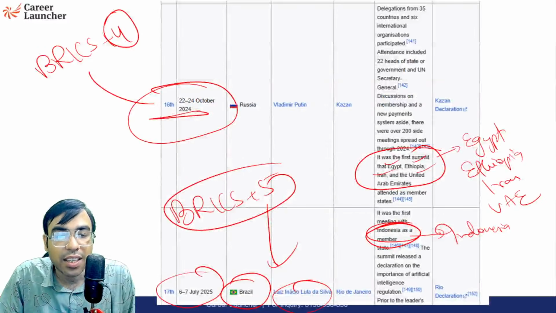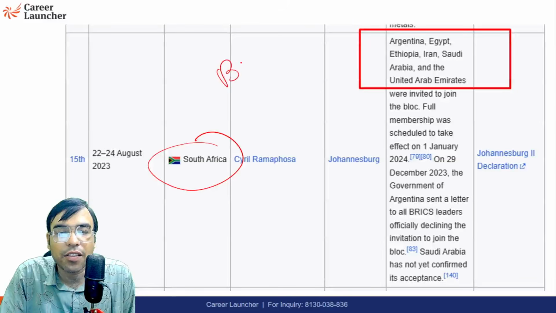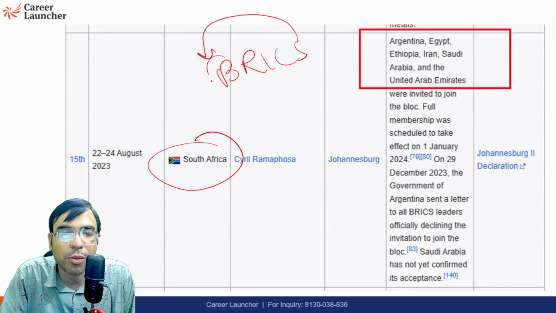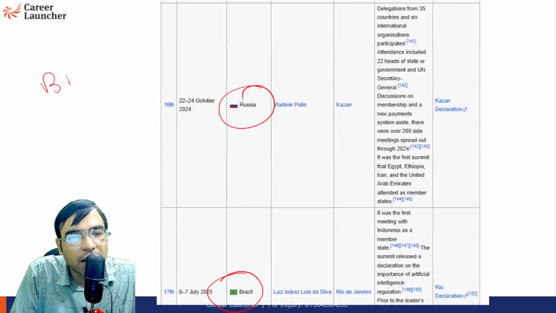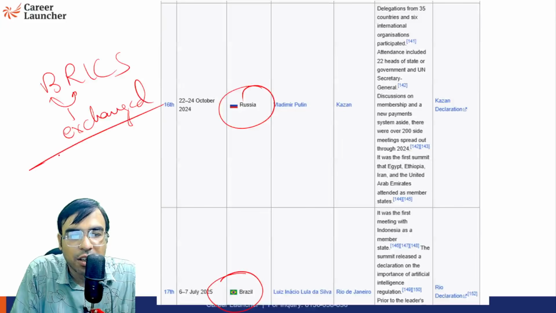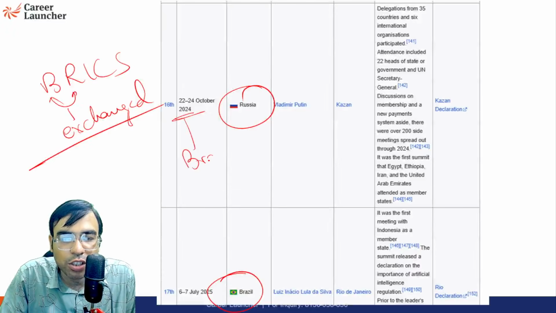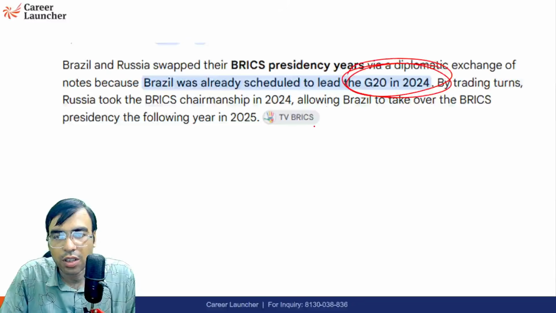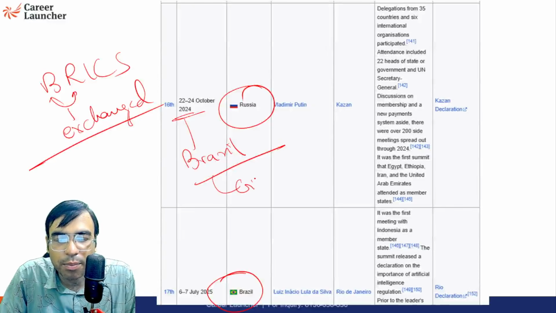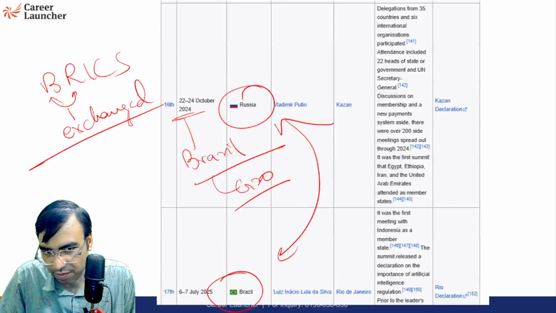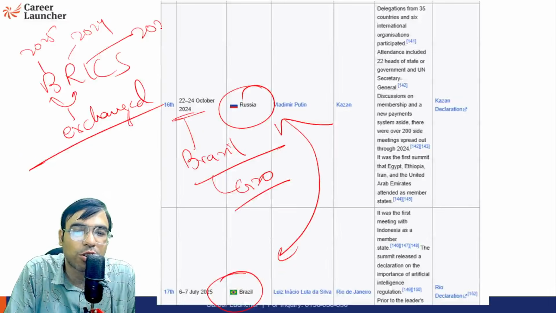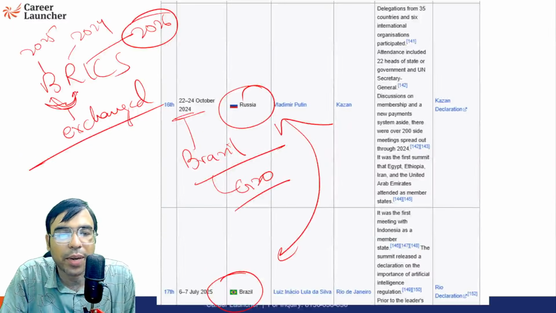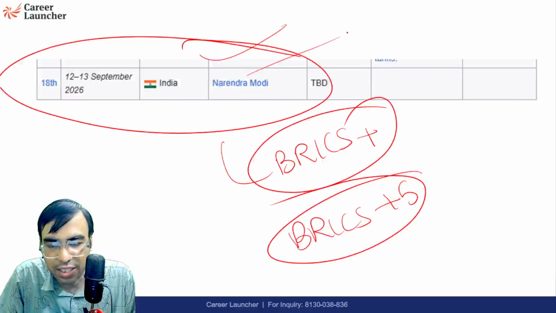Now, I've told you generally, after South Africa, if the BRICS rule is followed, it should be Brazil who hosts the summit, then Russia. But actually, Russia happened first and then Brazil. Why? Brazil and Russia exchanged the host, because in 2024, Brazil was supposed to host G20 also. So that was difficult for them. So in 2024, Russia hosted it, and in 2025, Brazil hosted it, and then you have to follow the rules. So in 2026, India will be hosting. That's why India is hosting this year's summit.